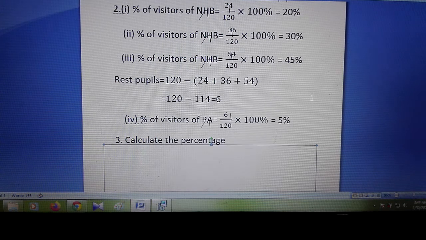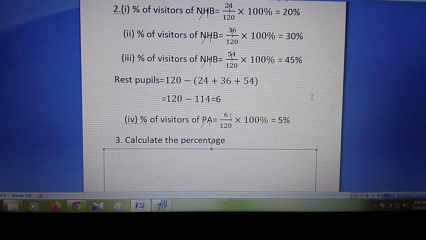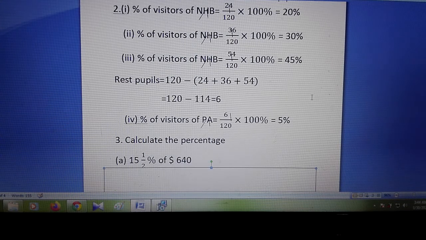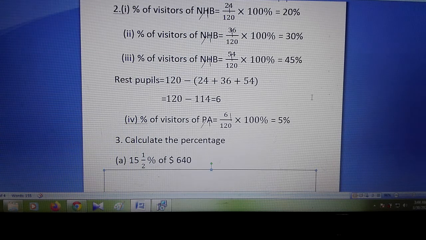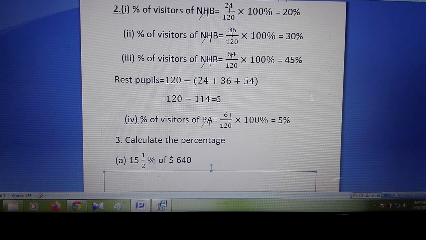Now our number 3, calculate the percentage. Calculate the percentage means whenever you see the percentage sign, the percentage sign's value has to be put there. We know that the percentage sign's value equals 1 by 100. Okay, so let's go. This maths is given: 15 percentage of this, you have to calculate it. So no problem, try yourself. I hope that you can do that.